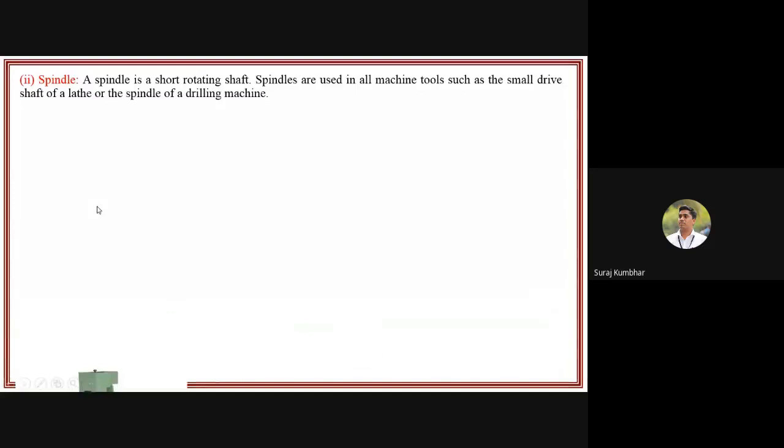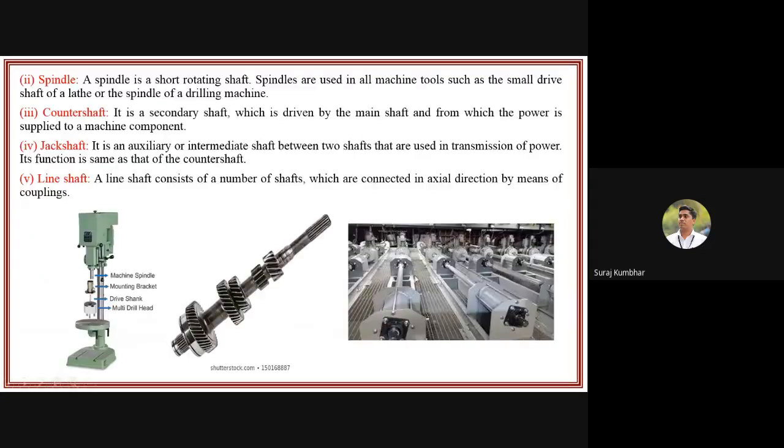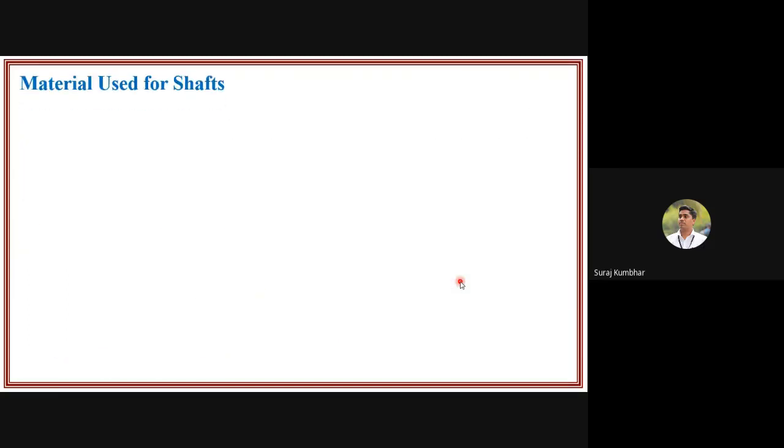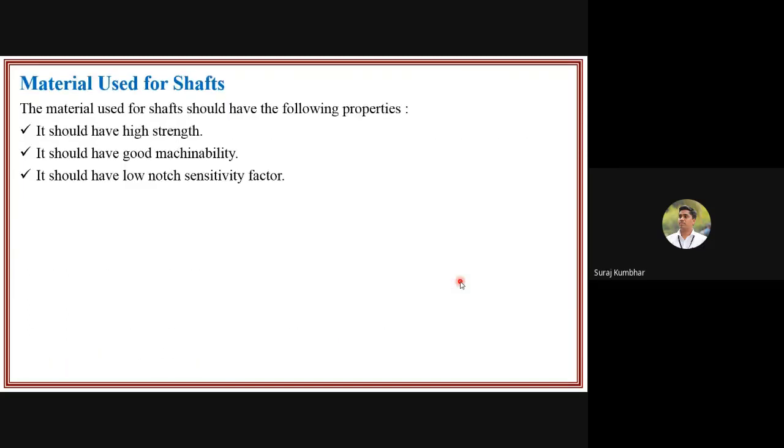Yes, here is a line shaft you can say. Line shaft means it consists of a number of shafts which are connected in the axial direction. Here you can see there are a number of shafts connected in the axial direction, and couplings are used to connect those shafts. So now, what are the materials used for the shaft?